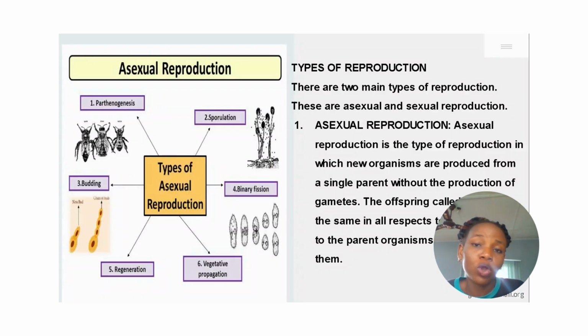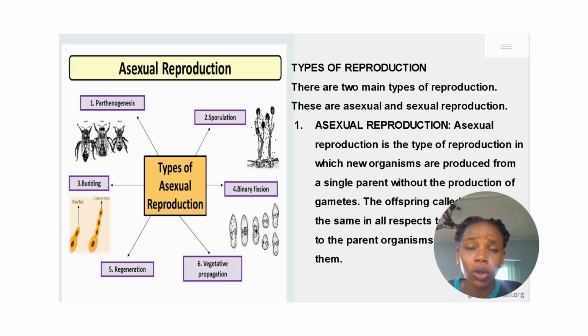We have two major types of reproduction. The first one is asexual reproduction, and the second one is sexual reproduction. Now, let's talk about asexual reproduction. Asexual reproduction is just a type of reproduction in which new organisms are produced from a single parent without the production of gametes. Here, a single parent is needed in the production of a new organism. There's no fusion of gametes.